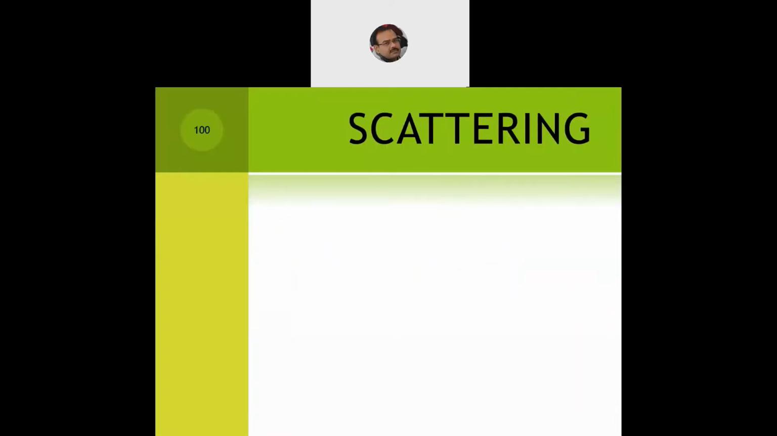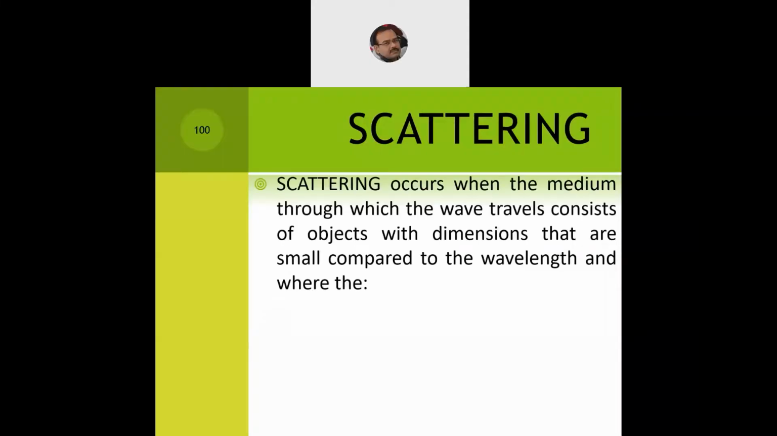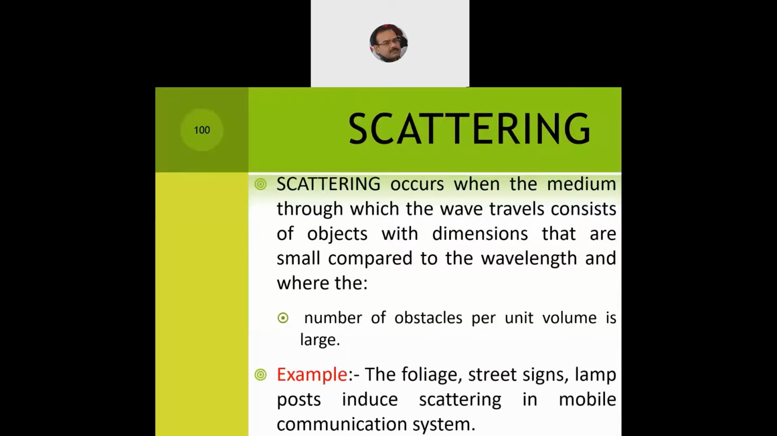Then the last term we talk of in a free space propagation model is scattering. Scattering usually occurs when the medium through which the wave travels consists of objects with dimensions that are small compared to the wavelength, and where the number of obstacles per unit volume is comparatively large. We don't say very large, but it is on the larger side. This will result in the scattering of waves in the atmosphere. A prominent example is foliage: the vegetation, the trees, the forest, the flora.